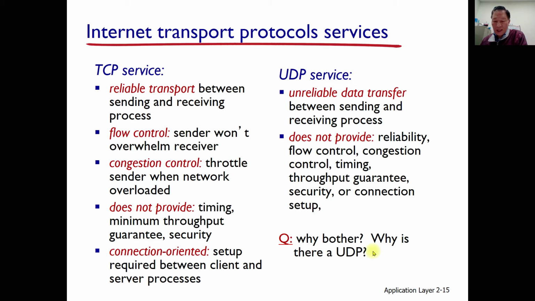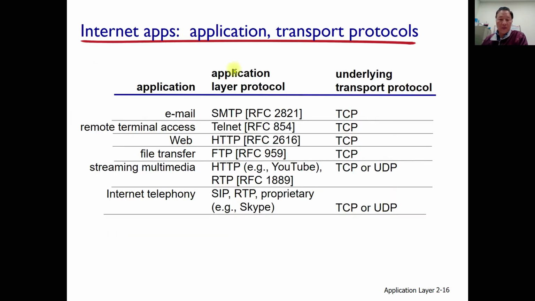Then why do we need UDP? Depending upon the requirement, we need some simpler protocol. For a lightweight protocol, we can use this one. For example, internet applications, we can have this kind of applications. Depending upon the application, we are using different transport layer protocols.